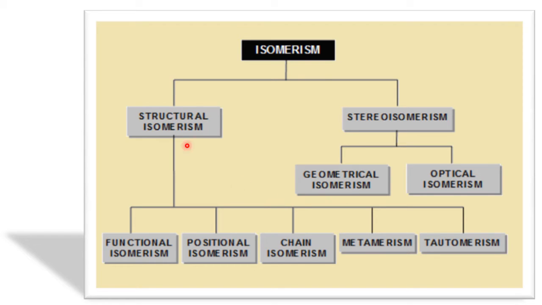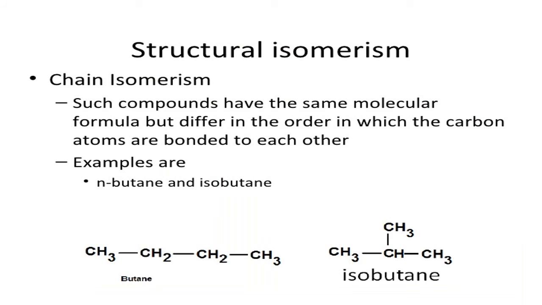So in structural isomerism, again there are 5 different parts. One is functional isomerism, the other one is positional isomerism, the third one is chain isomerism, the fourth one is metamerism, and the final one is tautomerism. One by one, in brief, we'll discuss.